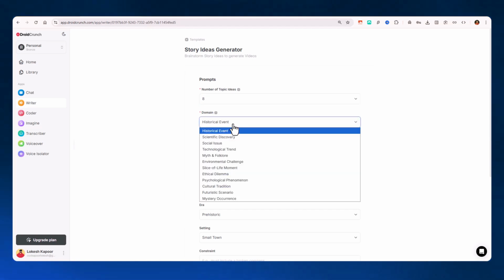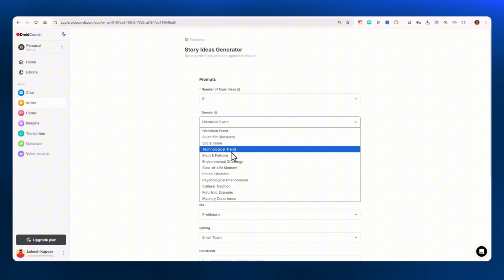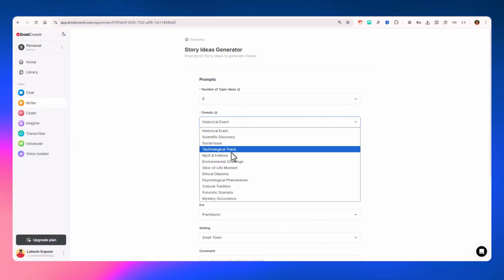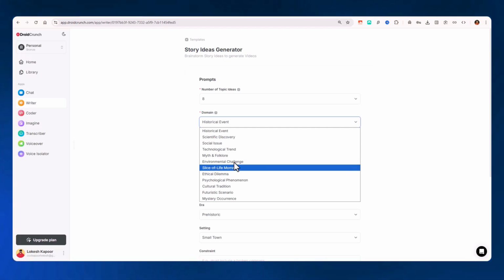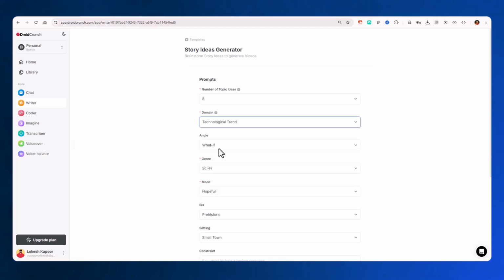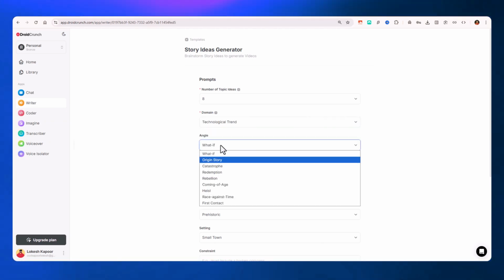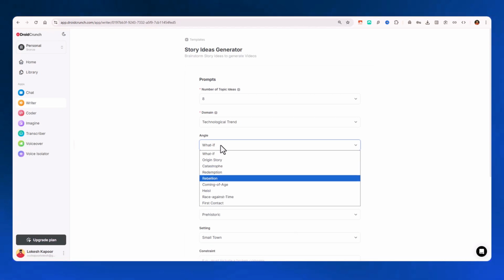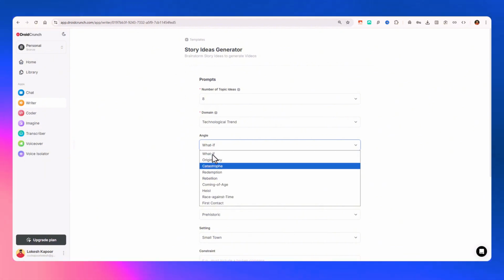You can choose the domain, and the kind of it is: historical event, myth, technological trend, or whatever you want. A social issue it can be, or an environmental challenge or something. So for this purpose, let's go with the technological trend. For the angle we can choose what if, origin story, catastrophe, redemption, coming of age. We can say what if.